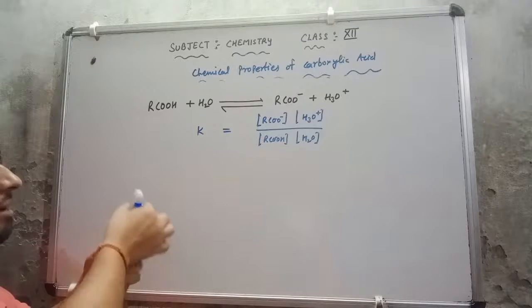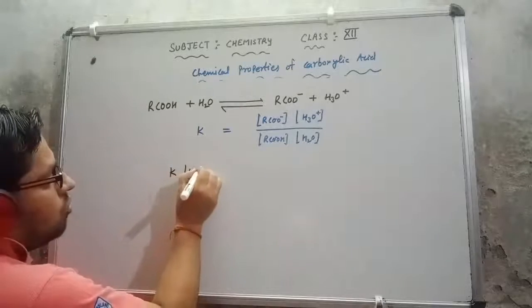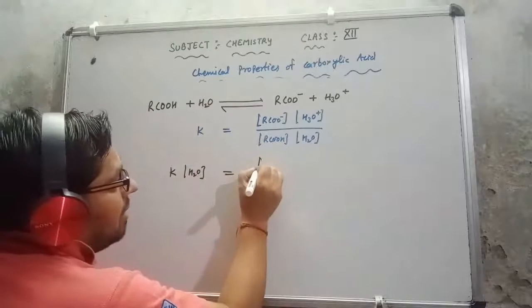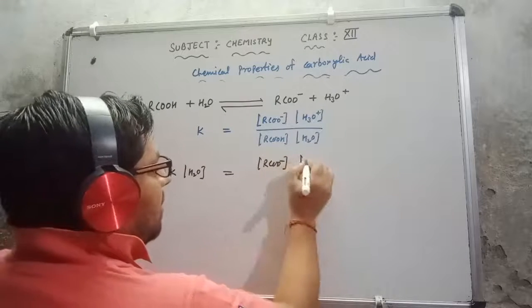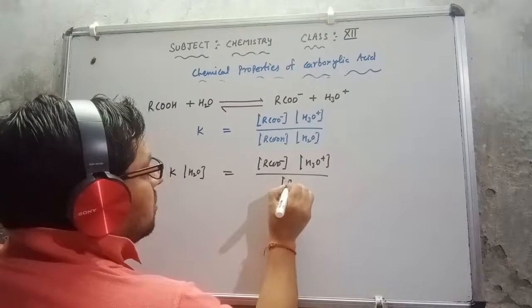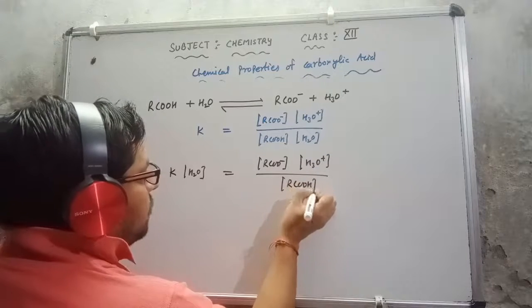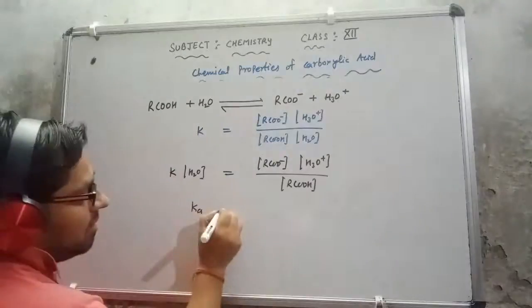So if I transfer the water here, this is H2O, so K into H2O, I can say that this is the Ka.